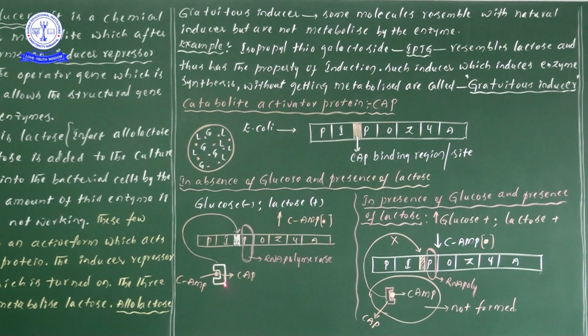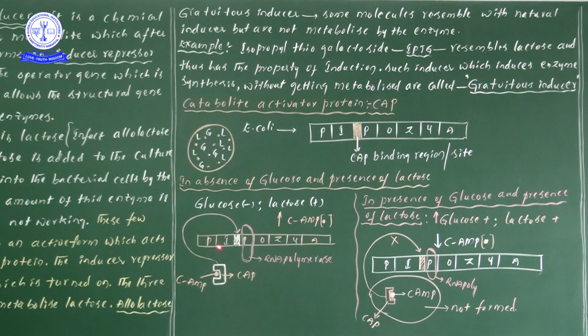The complex consists of catabolite activator protein and cyclic AMP. These two will go and bind at the CAP binding region or CAP binding site. So this entire complex goes and binds to the CAP region.